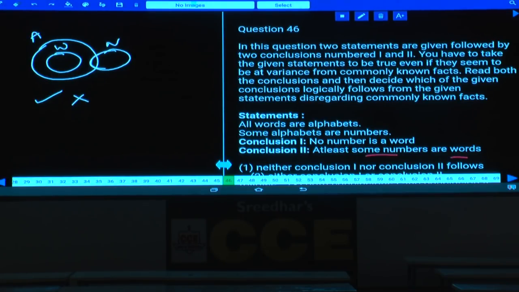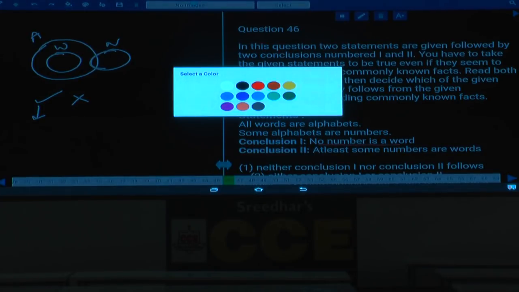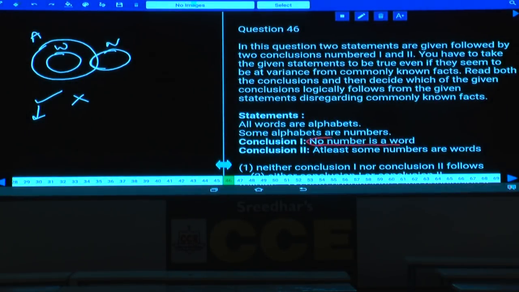Some numbers are words is definitely false. Now between these two conclusions, only the first conclusion followed. The first conclusion is a negative conclusion which is true from the basic diagram. As a negative conclusion is true, now we need to draw an alternate diagram in order to check whether it can be false at least once or not. Then what is the complementary pair to this one? No number is a word, some numbers are words.